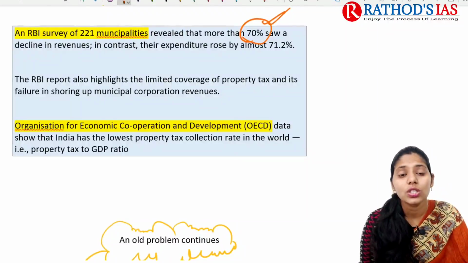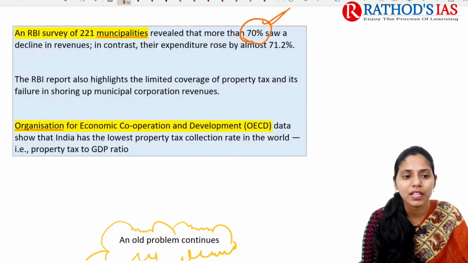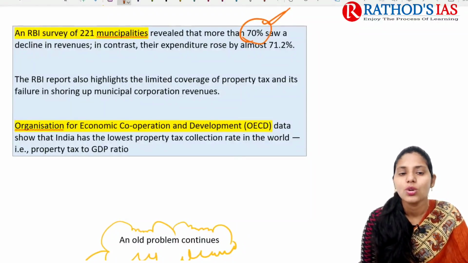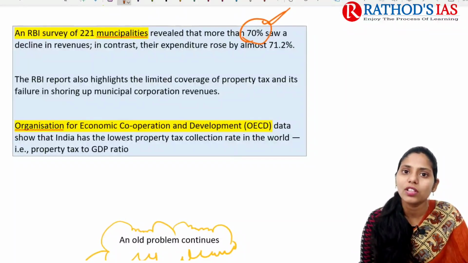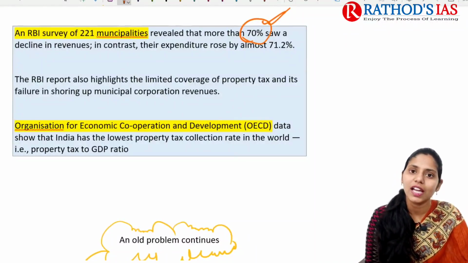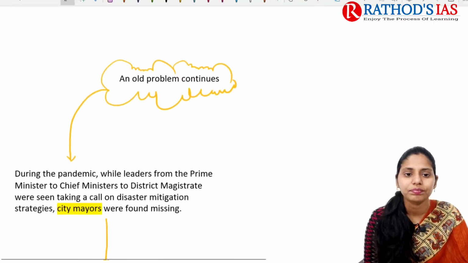In this context, this RBI report highlights that there is limited coverage of property tax under this third tier government, and there is also a failure in municipal corporation revenues as well. Because of this, there is a financial crunch seen in these municipalities. Apart from that, the OECD report, or OECD data, shows that India has the lowest property tax collection in the world. Okay, so this is also one important data point that you can make a note of in your data book.